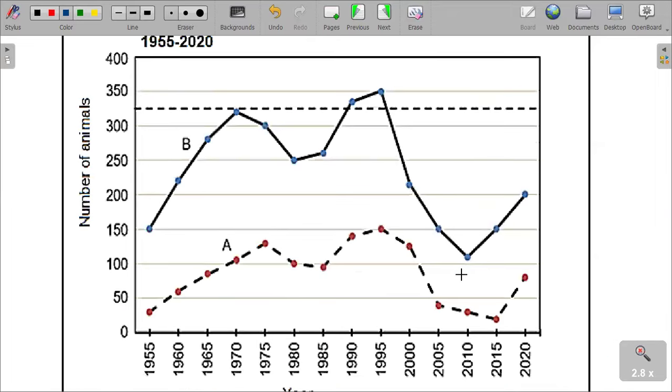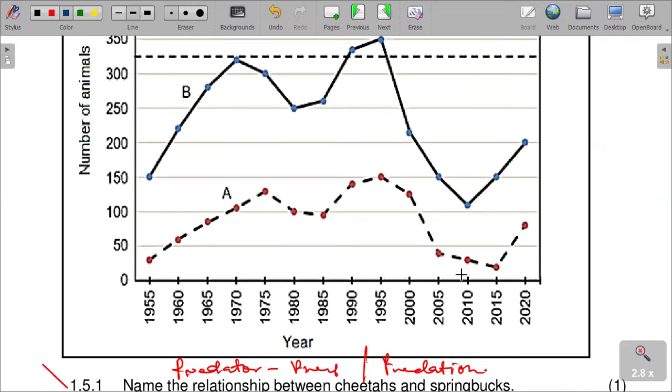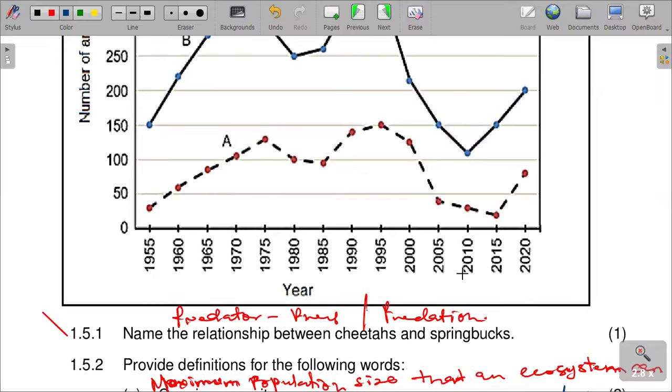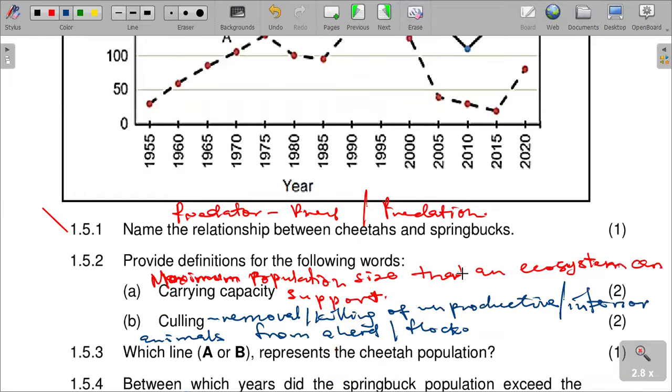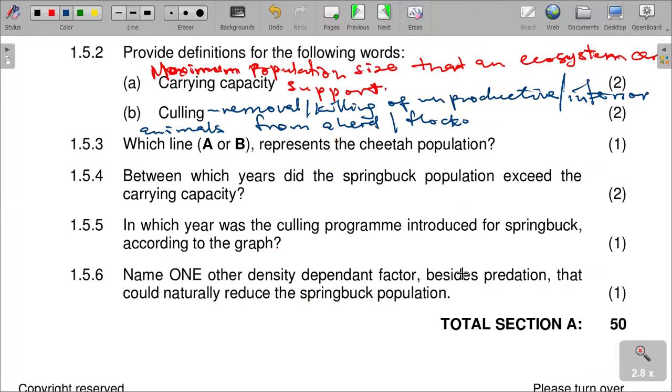Obviously it is the population of the one that feeds on the other. Remember from our presentation in grade 10, the population of the one on top, which feeds on the one below, must always be less. So the cheetah population must be represented by line A, in terms of energy succession.